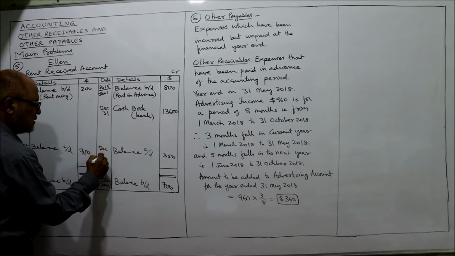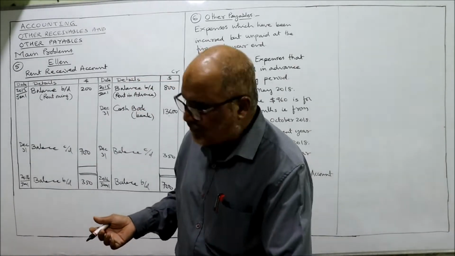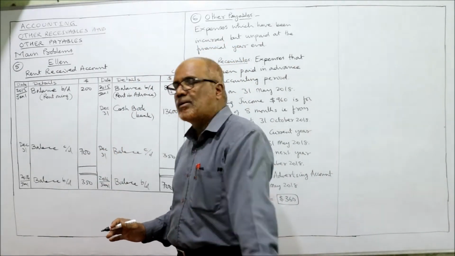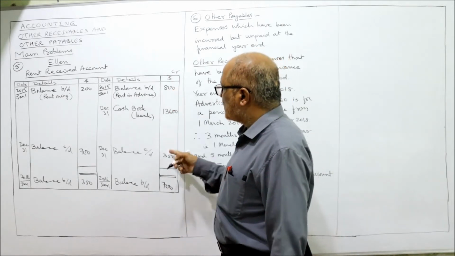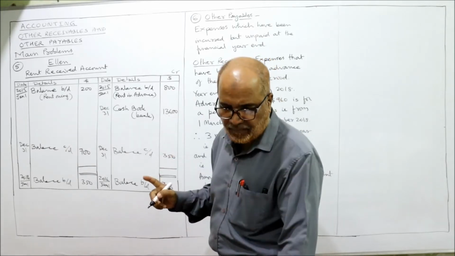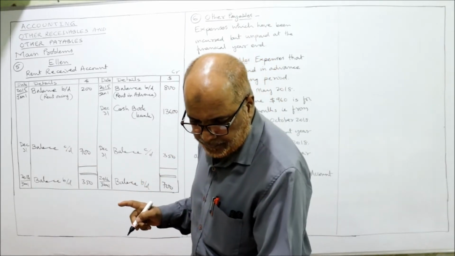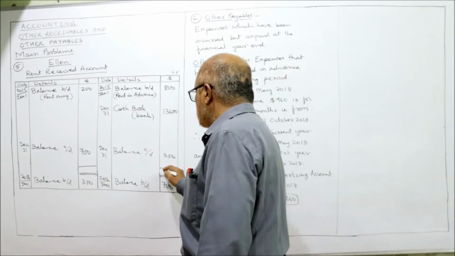Last date December 31st. We have completed whatever data is given in the problem, we have filled up. Now take the total on the credit side, 800 plus 13,600 plus 350. So 800 plus 13,600 plus 350, it comes to 14,750.